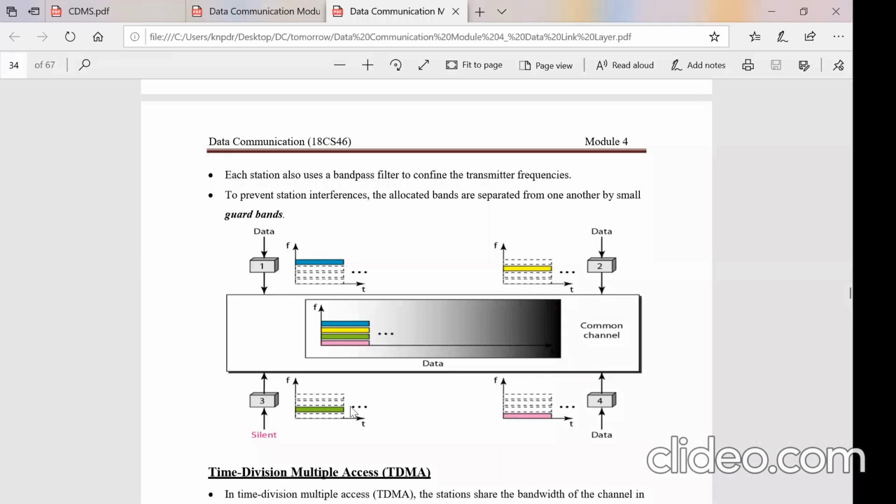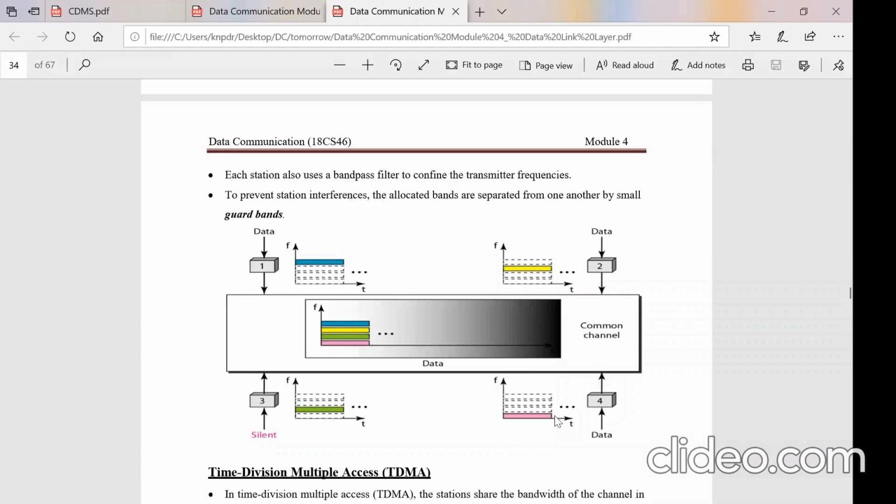This is what they call a guard band, an idle frequency band given between two stations to avoid crosstalk. Even if one station's frequency exceeds by a few hertz, it will never overlap into the signal of the other station. So guard bands are introduced here also to separate the channels and prevent interference from one channel to another.